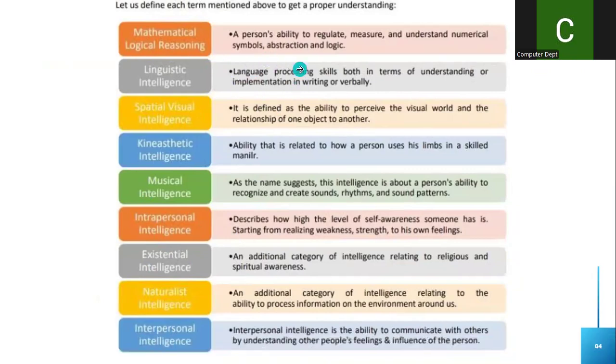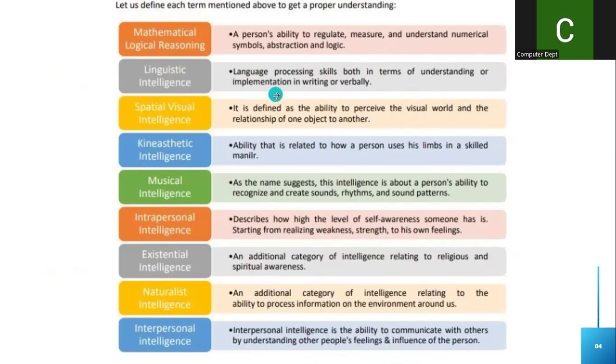When they ask you to define mathematical logical reasoning, when they ask in this way, you have to explain along with the definition as well as the example. The definition will be for 1 mark, and the example will be another 1 mark. So if you write any one of the intelligences along with the example, there is a scope of getting full marks.